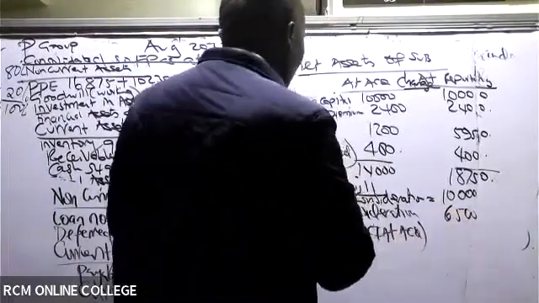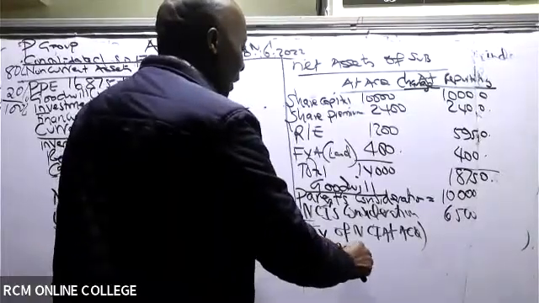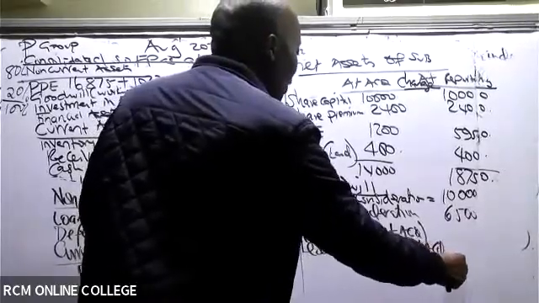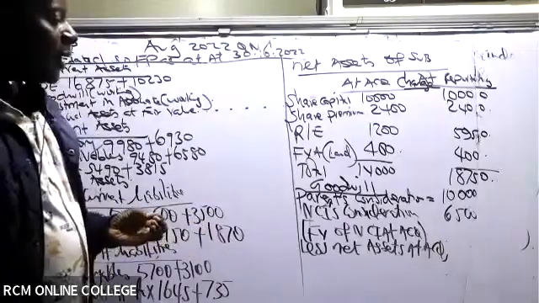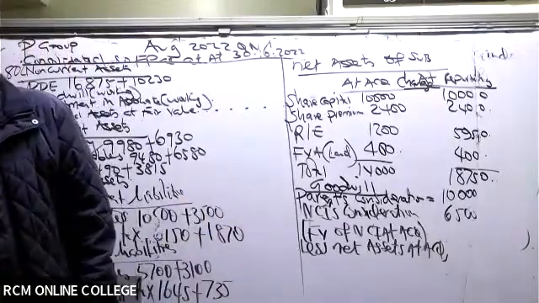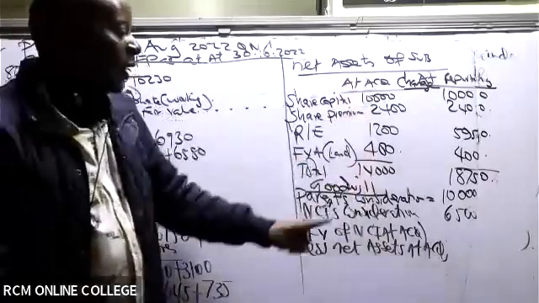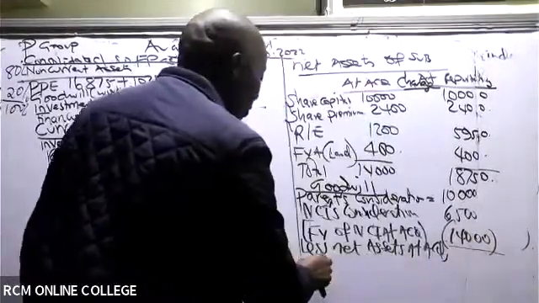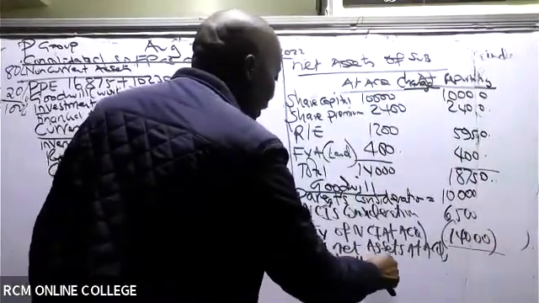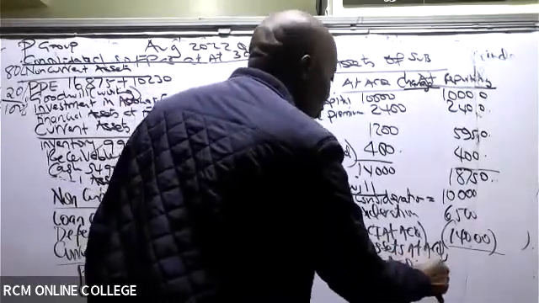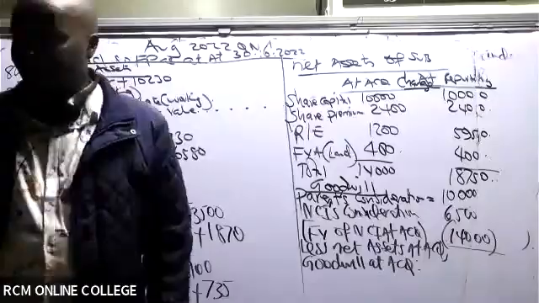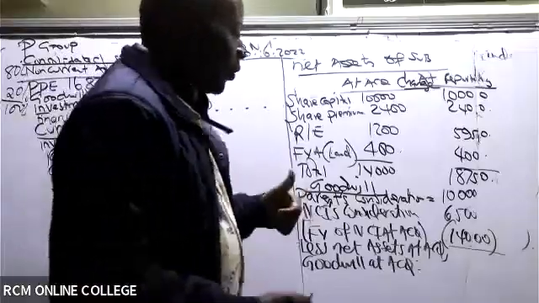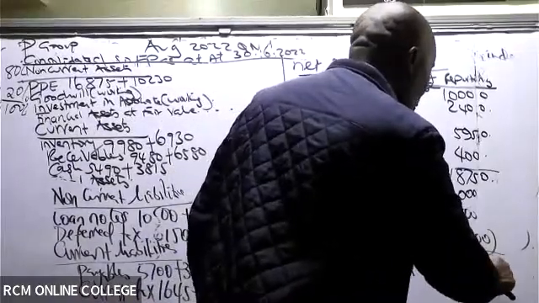So from there, you will only come and less net assets at acquisition. Do you know the figure? Yes, they're here, net assets at acquisition 14,000. So you less this 14,000, and you'll be able to give me goodwill at acquisition. Sharon is giving me the figure. Thank you very much, Maureen. Maureen is a new entrant here. So in this case, we have 2,500.